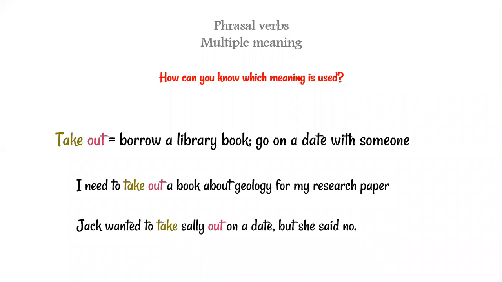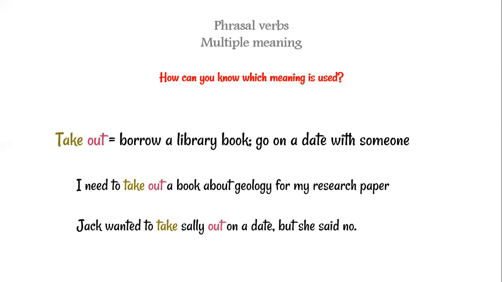For sure, there are many reasons why phrasal verbs are really hard to deal with. First of all, because they have multiple meanings. So how can we know which meaning is used? Well, for me, I would say that you need to look at the context, or use the phrasal verb in a context, which would define which meaning is followed.